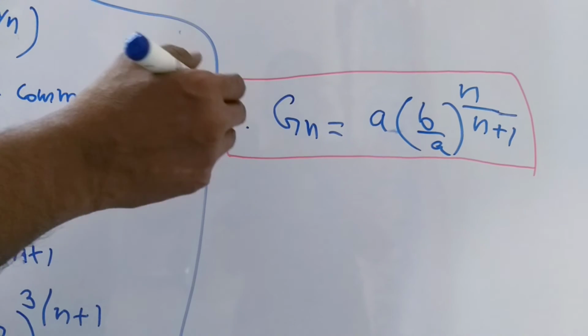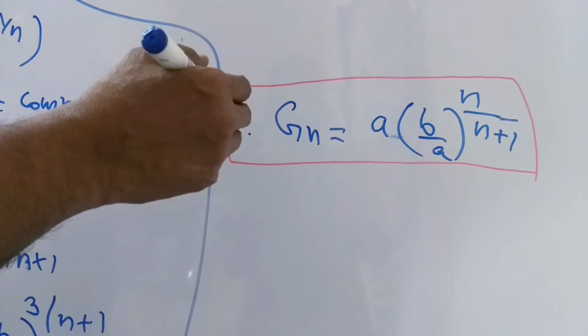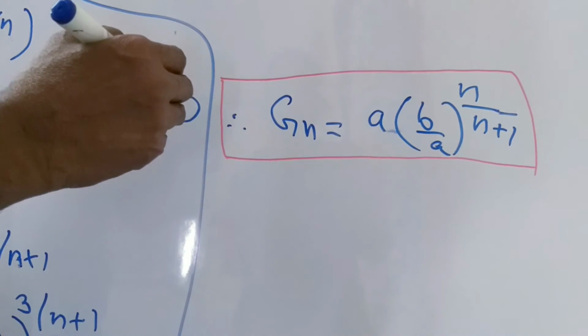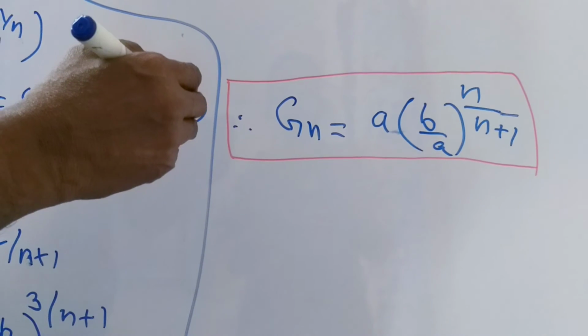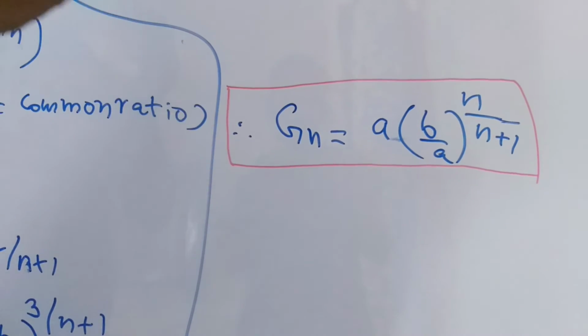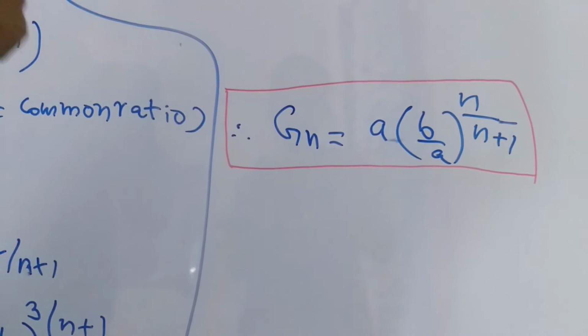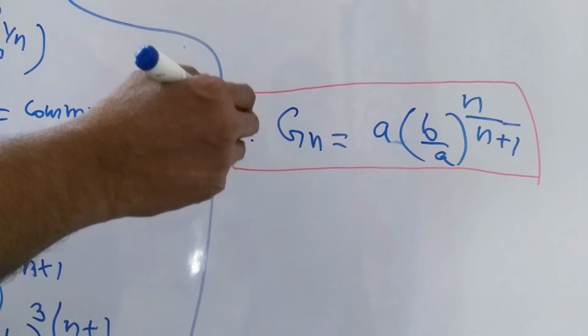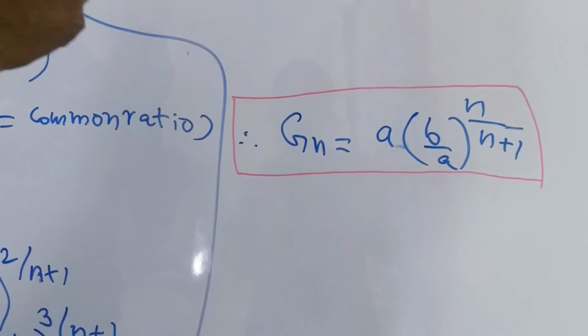So in geometric progression, like in arithmetic progression which we already learnt, we have just learnt the geometric mean.